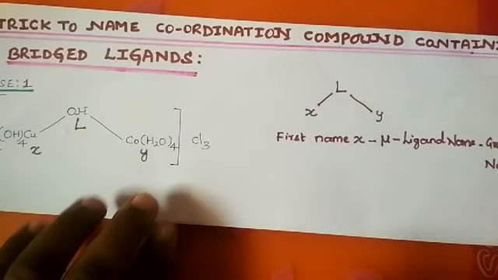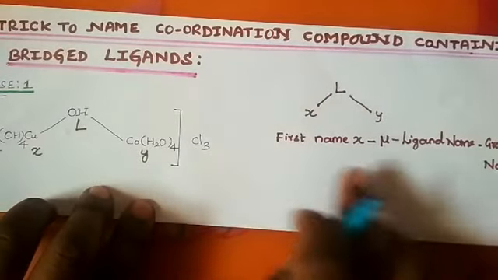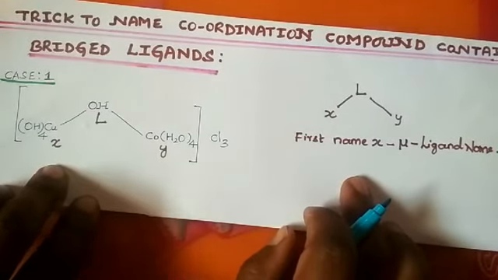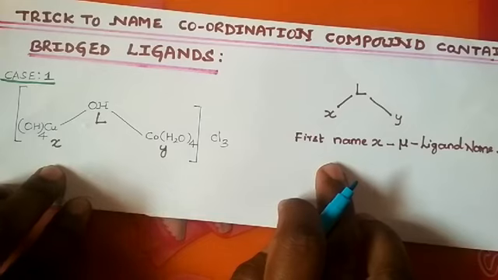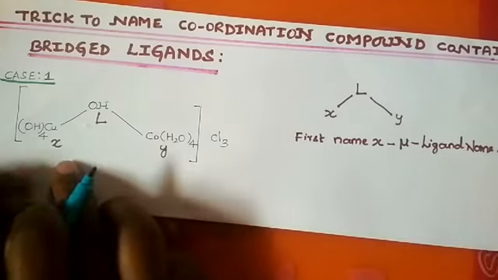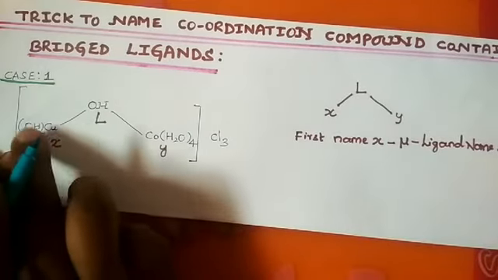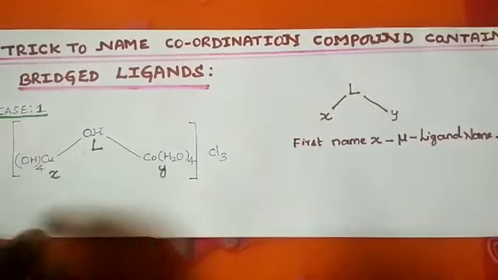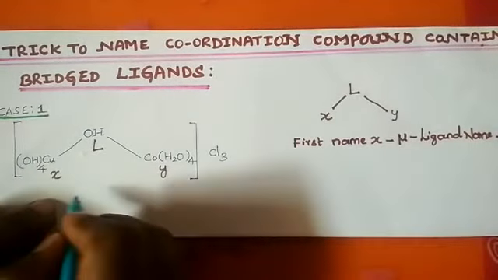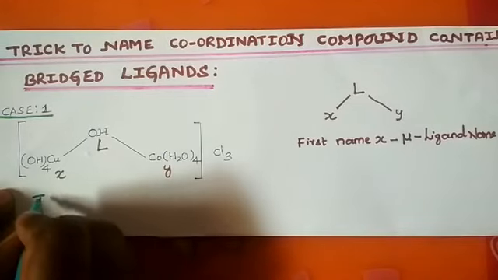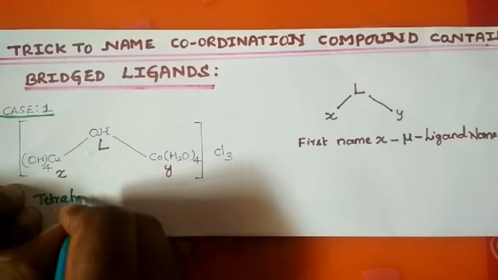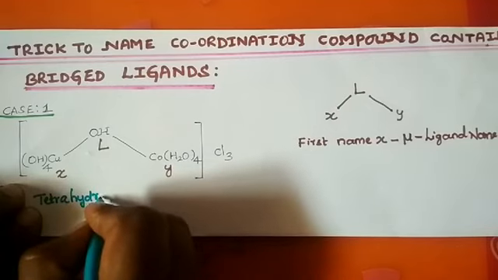Yes, according to the rule of case 1, for example, this example we can name first the name of X. How many are there? There are 4 OH groups, so you write tetra hydroxido, OH we call hydroxido.